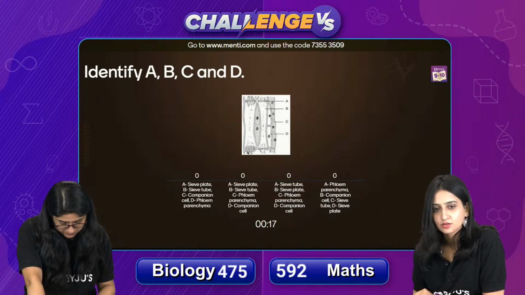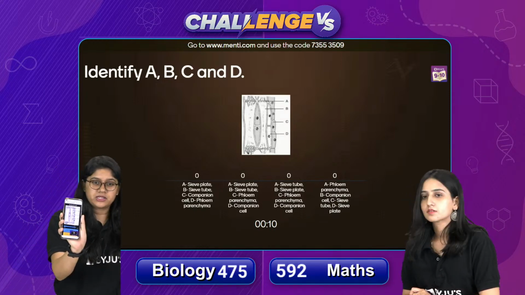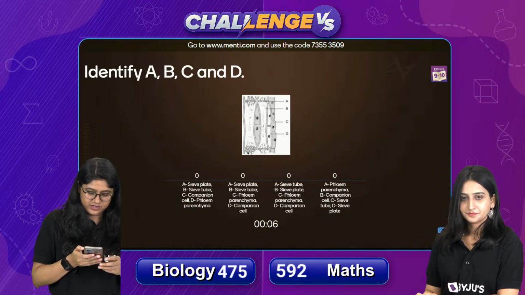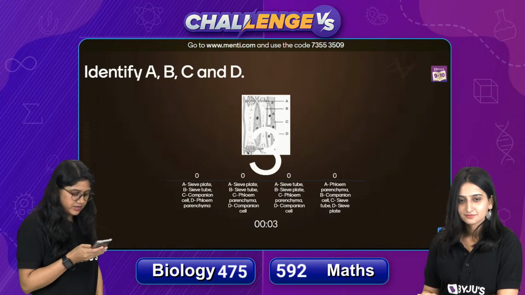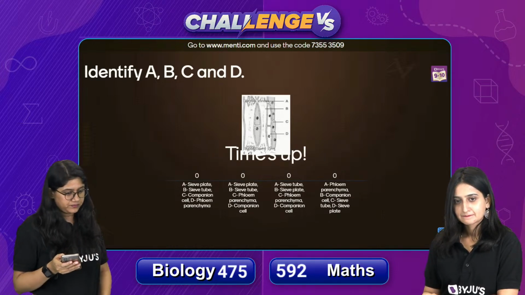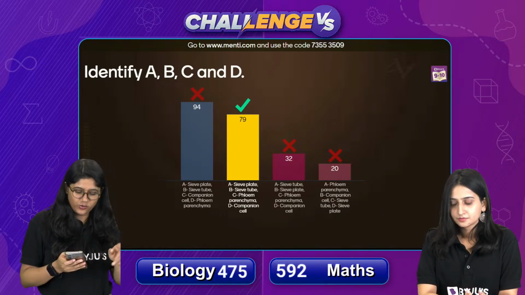Okay, so काफी सारे आंसर्स आ रहे हैं. A और B में कंफ्यूजन. हाँ सही दिख रहा है. See, I have it with me. सही दिख रहा है. A, B, C, D. It's perfectly fine, everyone. See, you try to identify at least one, and you will be able to find the correct answer. I think इसमें बहुत सारा लोचा हो सकता है. थोड़ा बहुत ऊपर नीचे हो गया है.